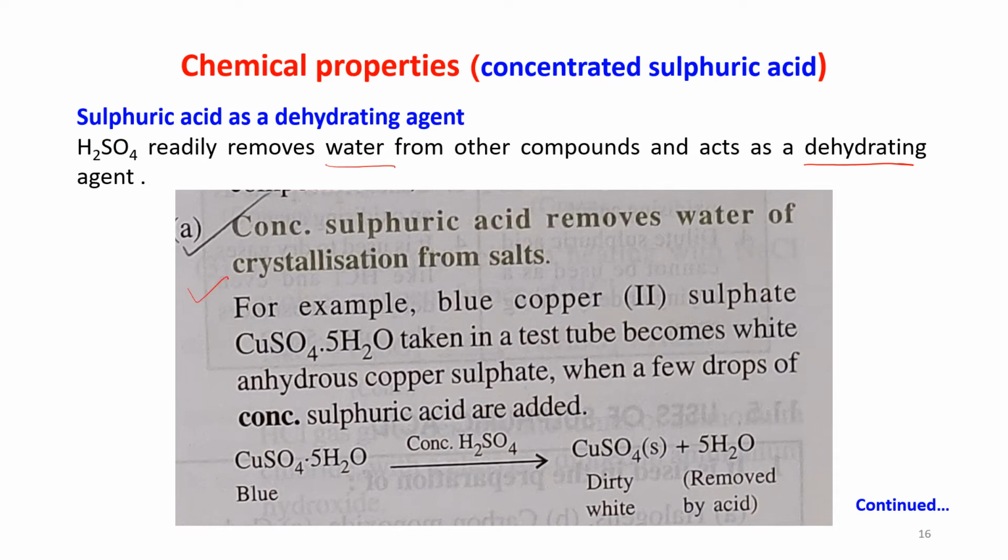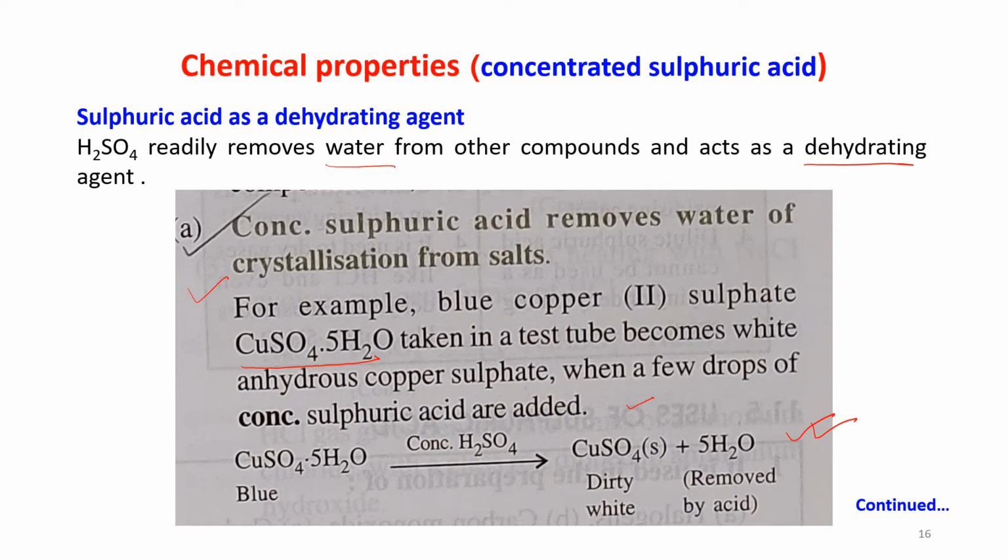For example, blue copper(II) sulfate, CuSO4.5H2O, which is blue in color, you all know about it, taken in a test tube becomes white anhydrous copper sulfate when a few drops of concentrated sulfuric acid are added. CuSO4.5H2O, concentrated sulfuric acid is added, it is giving CuSO4 plus 5H2O. Water is removed because concentrated sulfuric acid is absorbing the water. Okay.